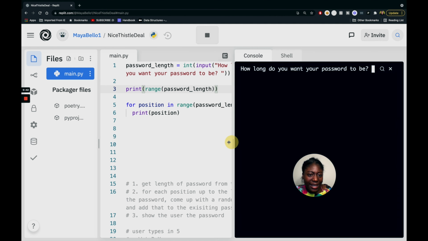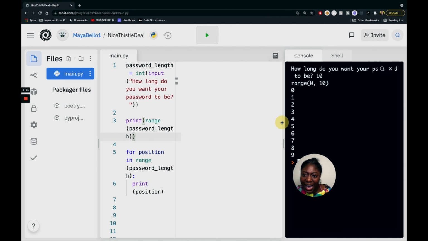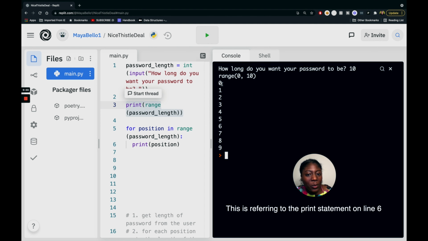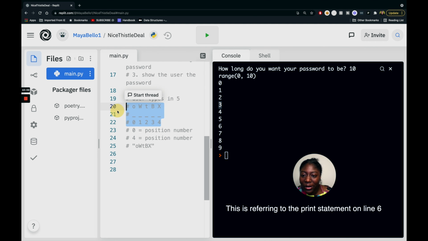It's doing some stuff. Okay, so let's say I want the length of my password to be 10. You can see, oh, range 0 to 10, because that's what we decided to print out on line 3, and you can see it's printing out 0, 1, 2, 3. This is good because back when we were looking down here at our algorithm, we need to get each position, because at position 0, we can give it a random character. At position 1, another random character. So that's good.